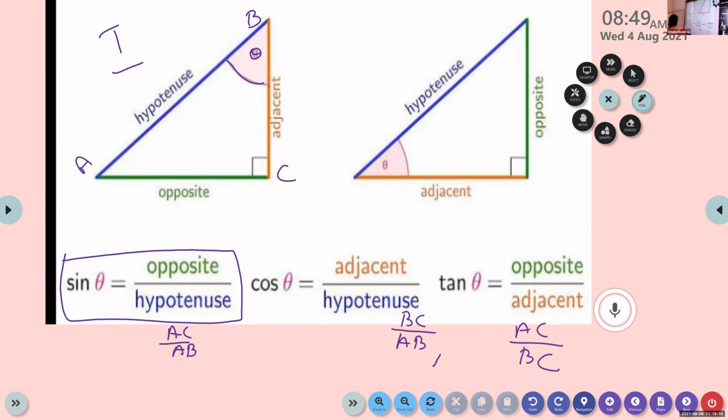So sine theta is opposite side by hypotenuse. Cos theta is adjacent side by hypotenuse. Tan theta is opposite side by adjacent side.